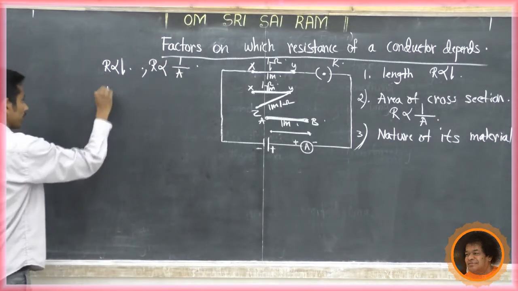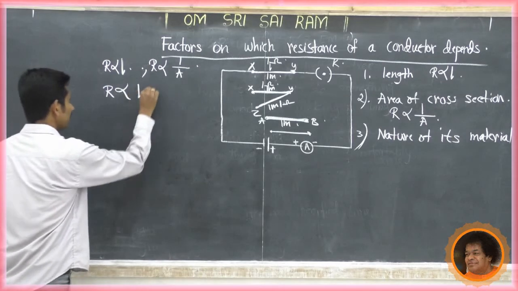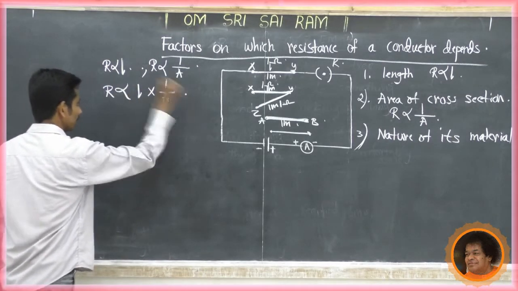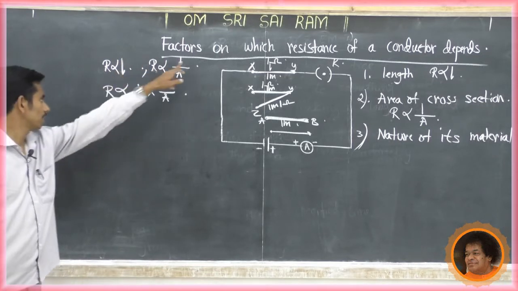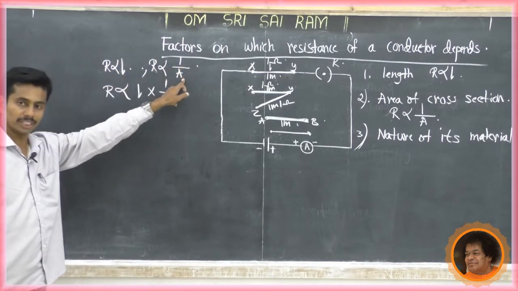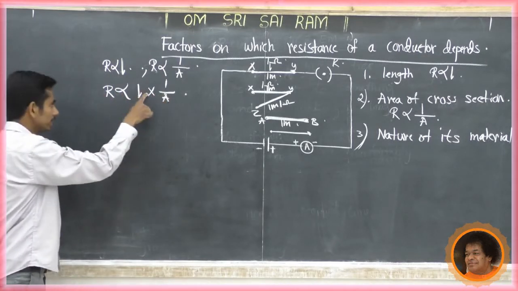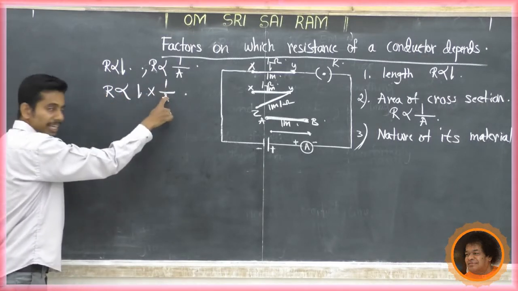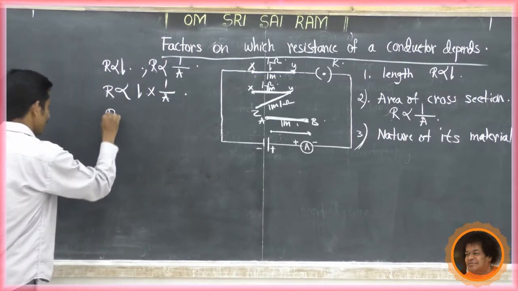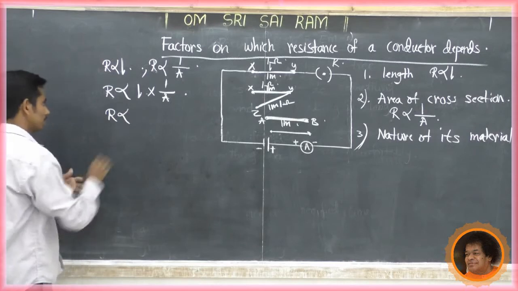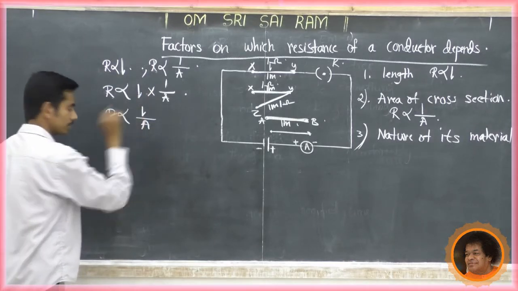From this we can write R is proportional to L into 1 by A, because the resistance is directly proportional to length and also inversely proportional to area of cross section. So R is proportional to L divided by A.